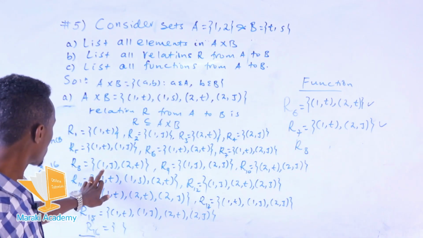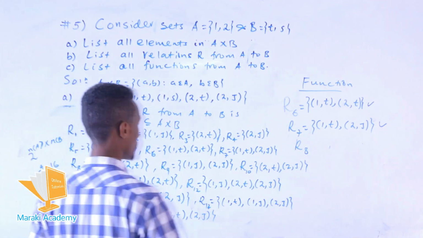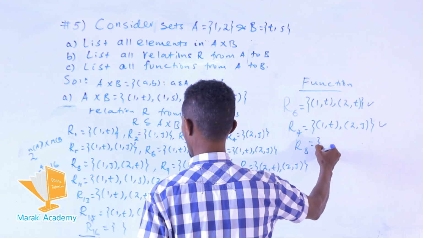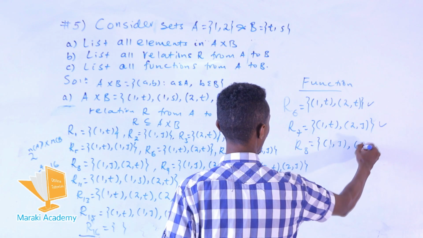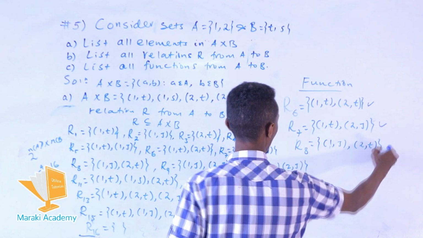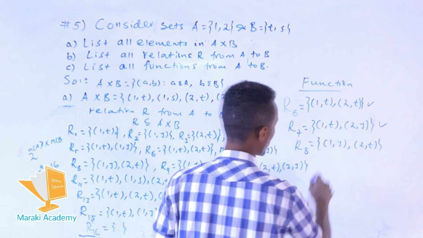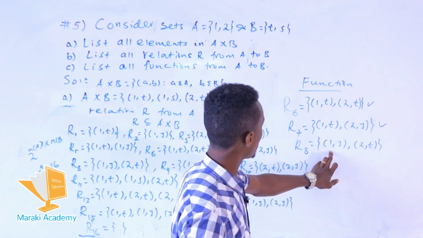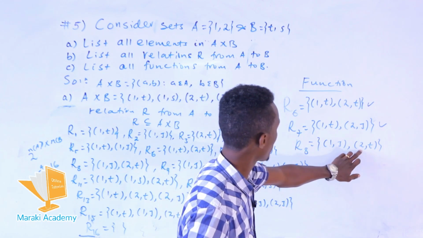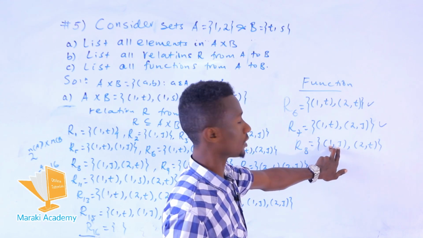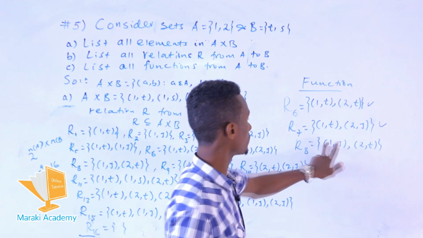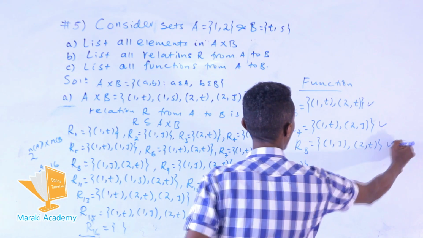What about R8 here? Yeah, this is 1 with S and 2 with T. Yeah, the first domain is all elements in the set A. So each first coordinate is mapping to no more than 1 element, so this satisfies as a function.